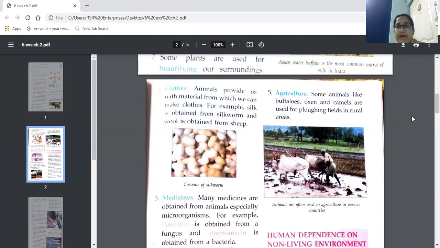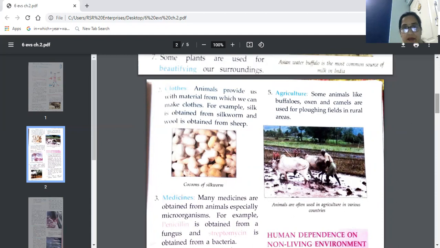For example, silk is obtained from silkworm, and wool is obtained from sheep. Silk and wool both are used to make our clothes: silk sarees, and wool for making woolen clothes.